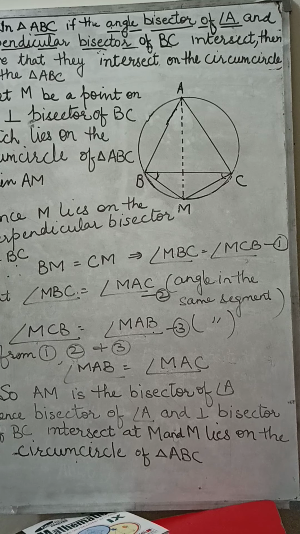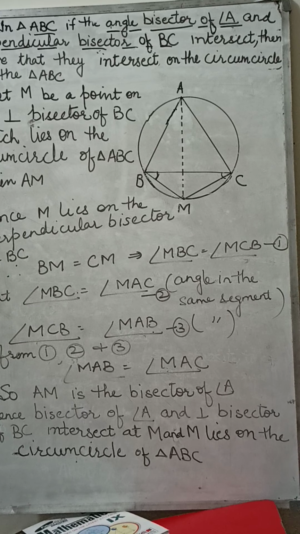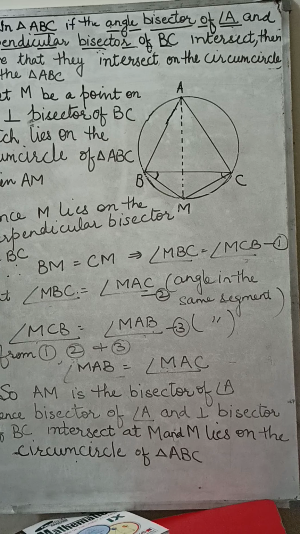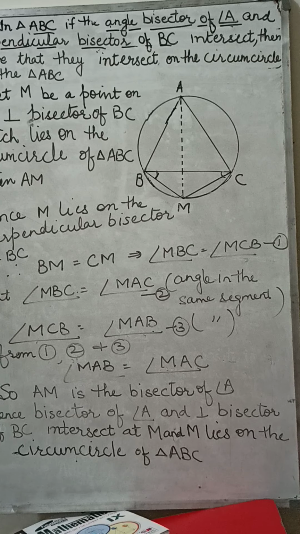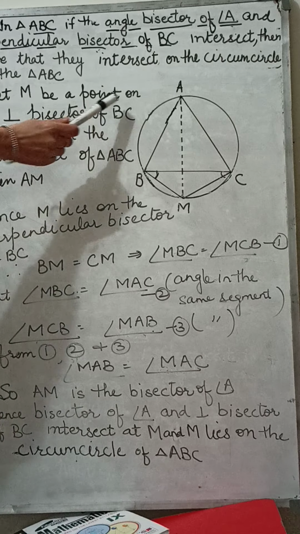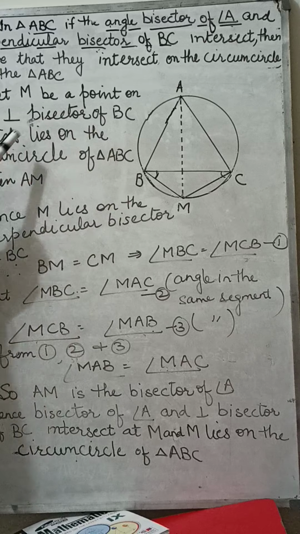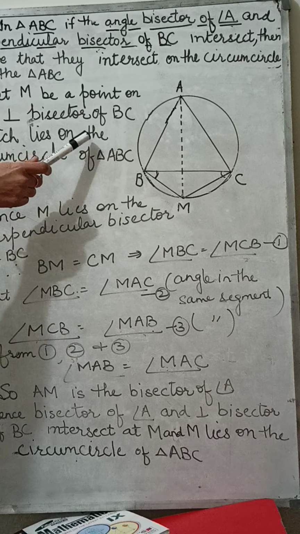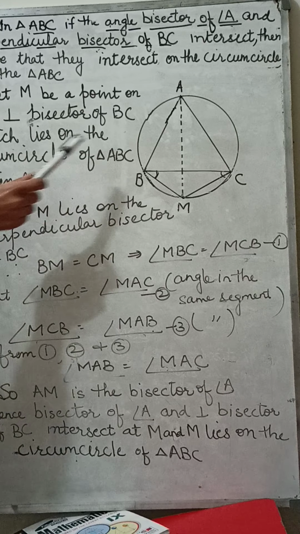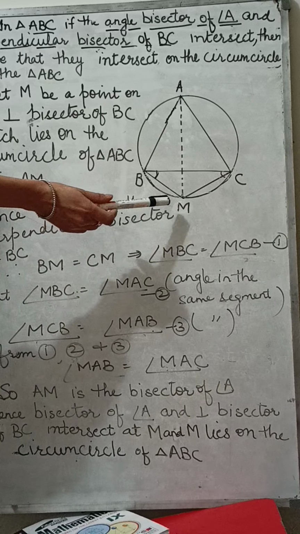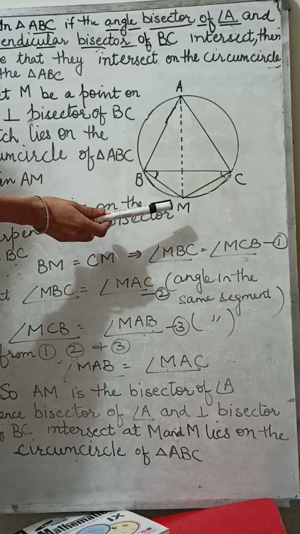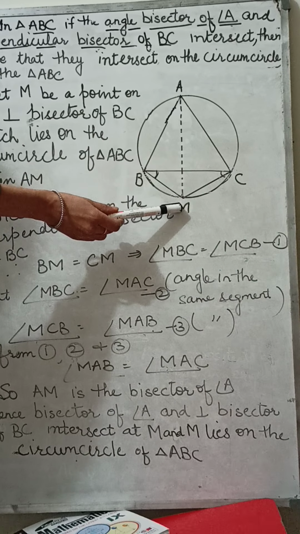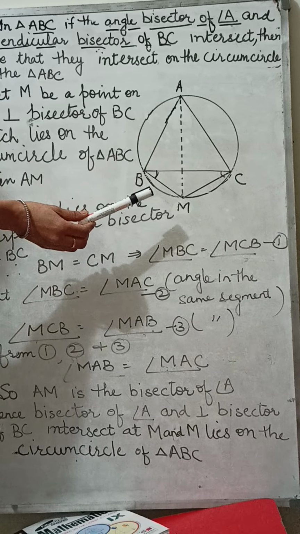Now we are using M as a point on the perpendicular bisector of BC. First we supposed M is a point on the angle bisector. Now we are supposing M is a point on the perpendicular bisector of BC, which lies on the circumcircle of triangle ABC. So we have supposed here M is a point on the perpendicular bisector of BC and M lies on the circumcircle of triangle ABC.